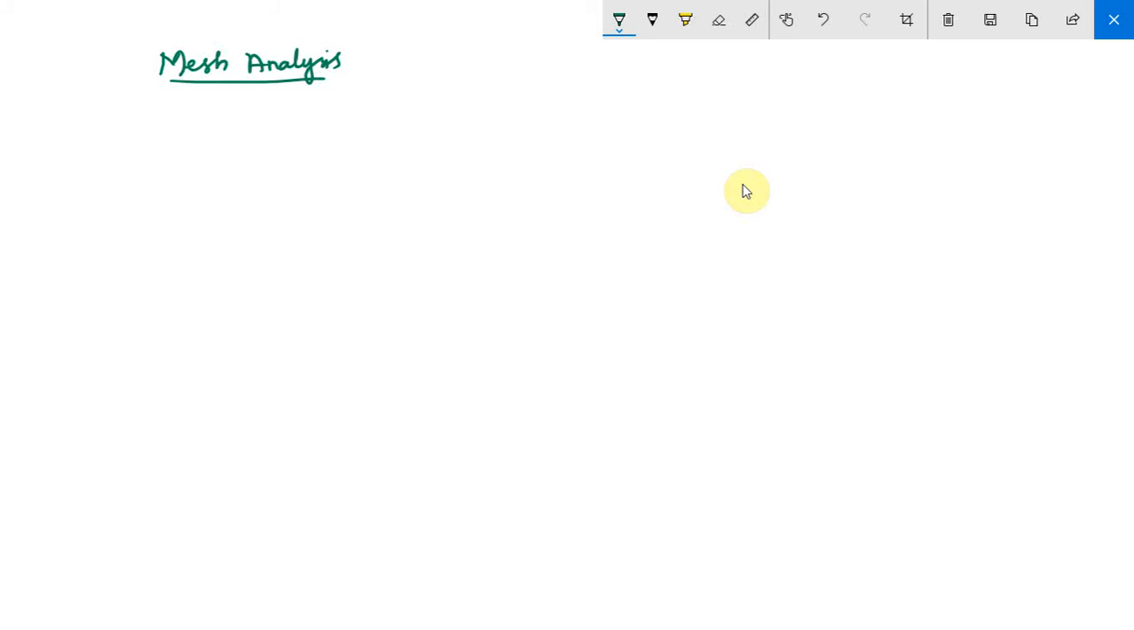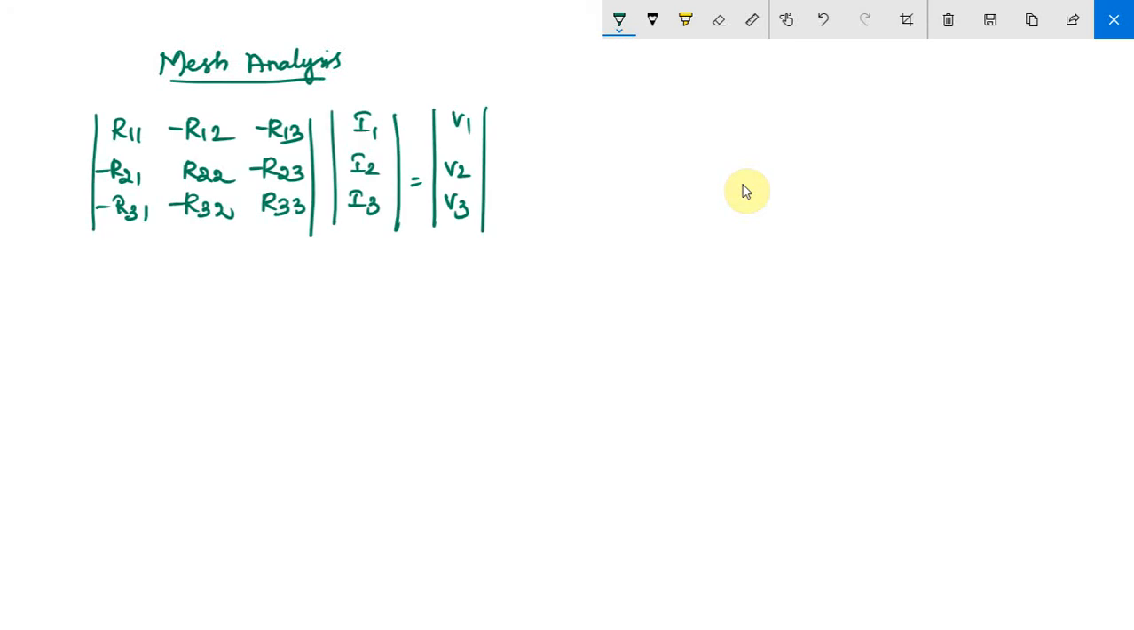So we have a generalized formula for mesh analysis. This formula is of 3 cross 3, right? 3 cross 3 in the sense your problem should be of 3 meshes. The order of the matrix depends upon the number of meshes present in your problem. If your problem is of 2 meshes, then you write only 2 cross 2: R11, R12, R21 and R22, I1, I2, V1, V2, right? If it is a 3 mesh problem, you have to take down a 3 cross 3 matrix as your formula. So the order of the matrix depends upon the number of meshes present in your problem.